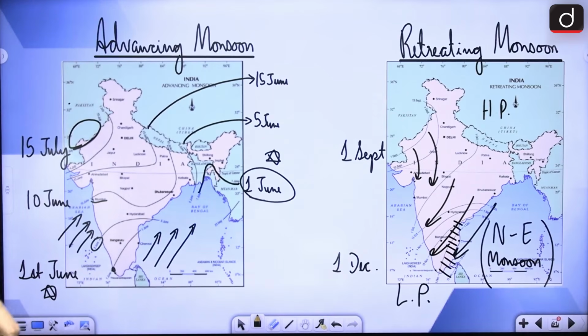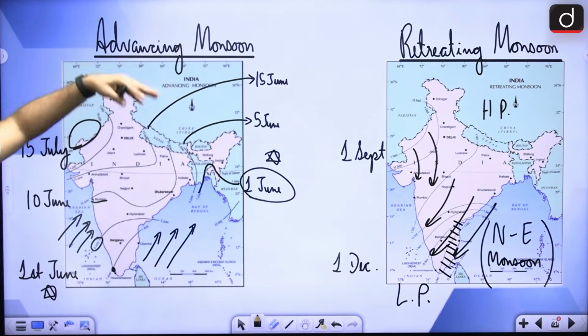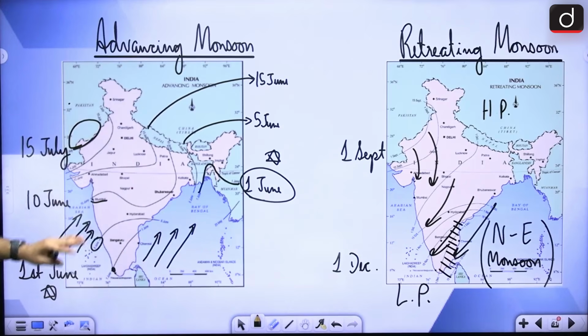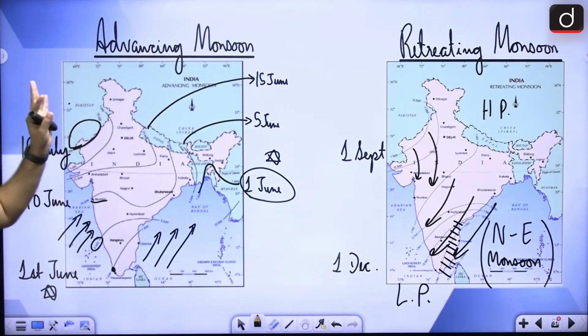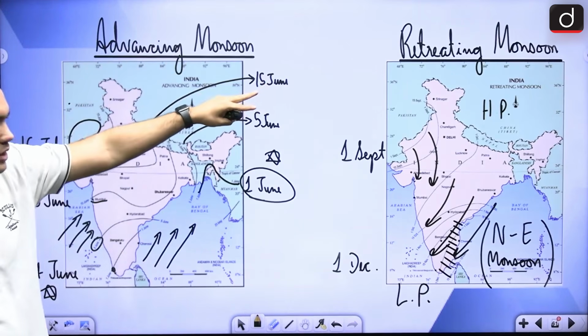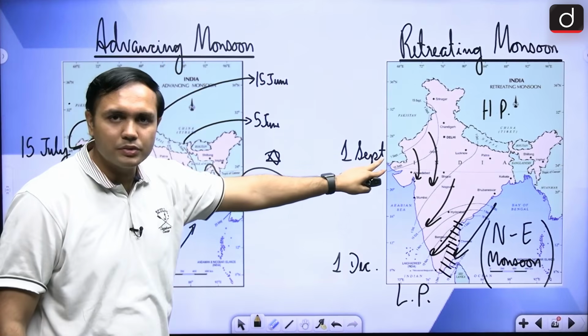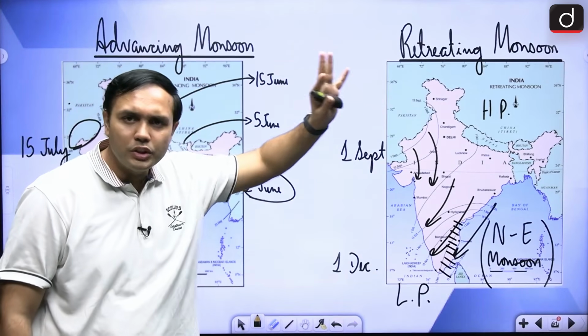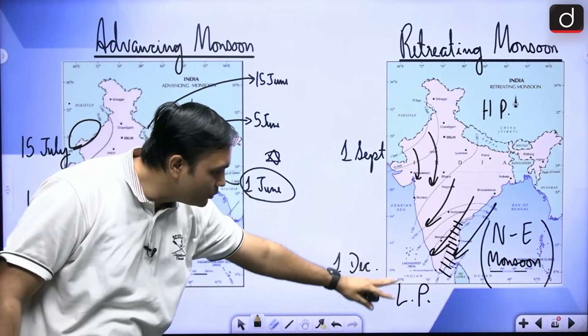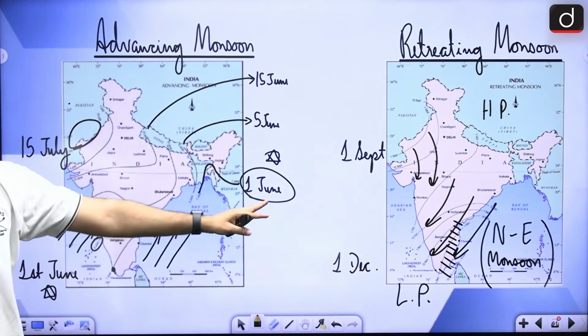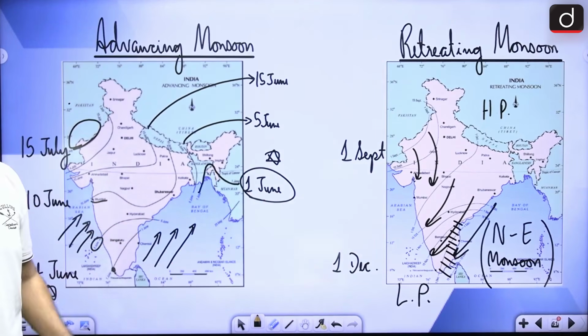That is why it becomes very important, and it is covering the whole of the Indian landmass by 15th of July. So the advancing monsoon is able to cover the whole of the landmass from 1st of June to 15th of July. Retreating monsoon starts retreating by 1st of September, again from the core regions of the Thar Desert, and it moves downwards, and by 1st of December it is leaving the Indian landmass, right?